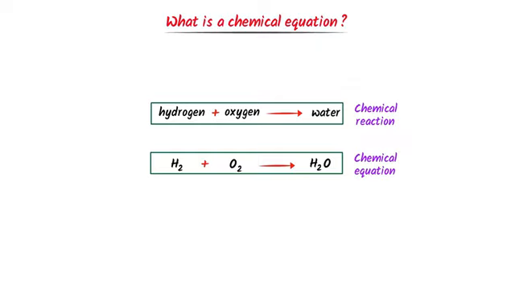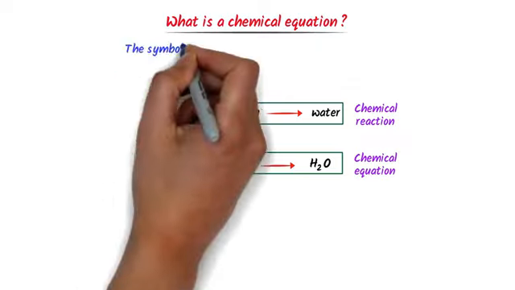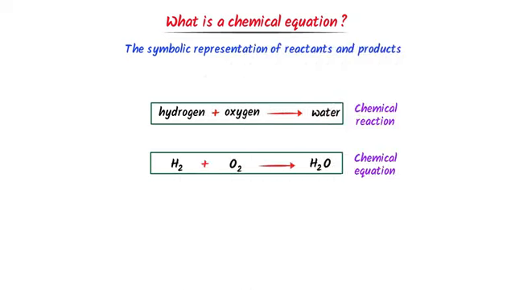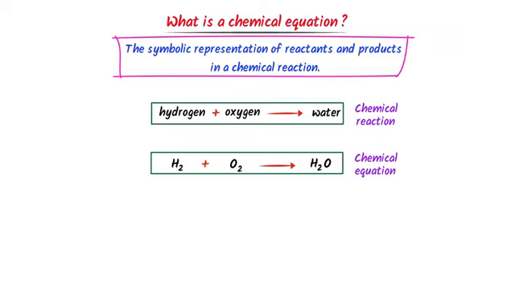Therefore, we define chemical equation as the symbolic representation of reactants and products in a chemical reaction. Let me repeat it. The symbolic representation of reactants and products in a chemical reaction is called a chemical equation.